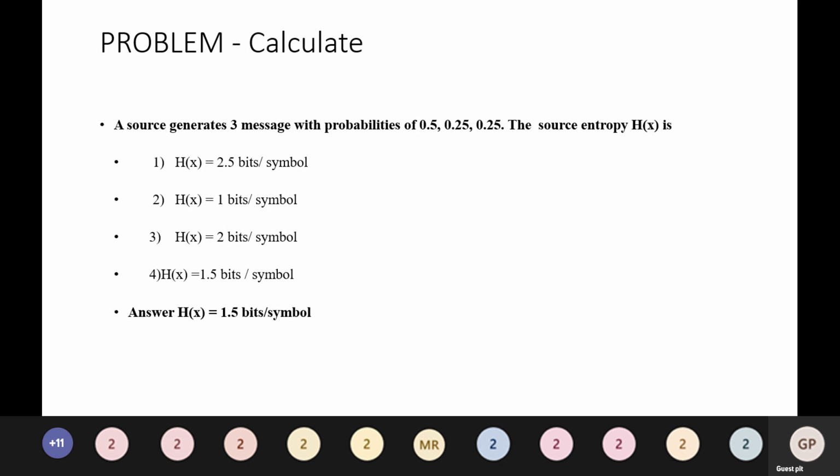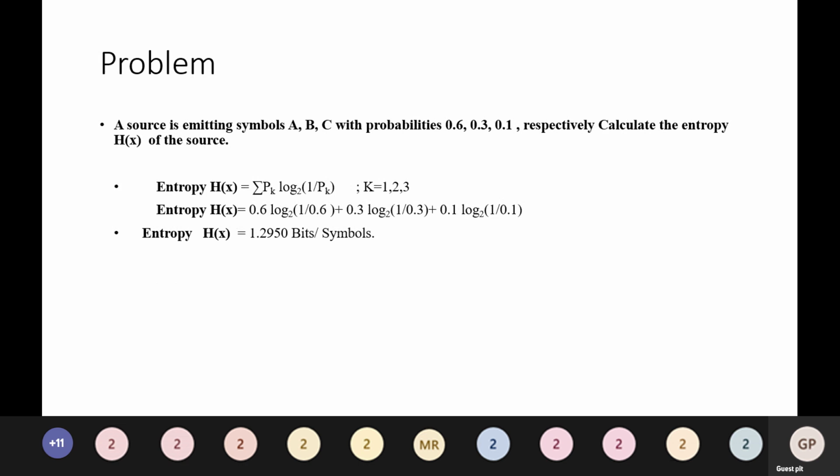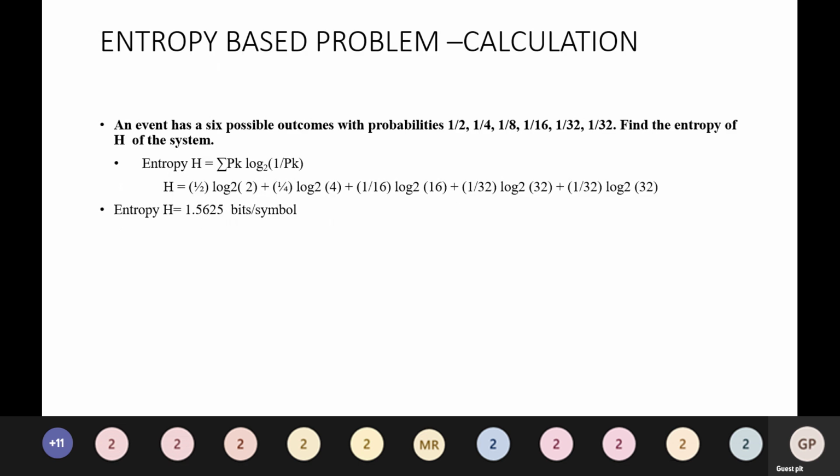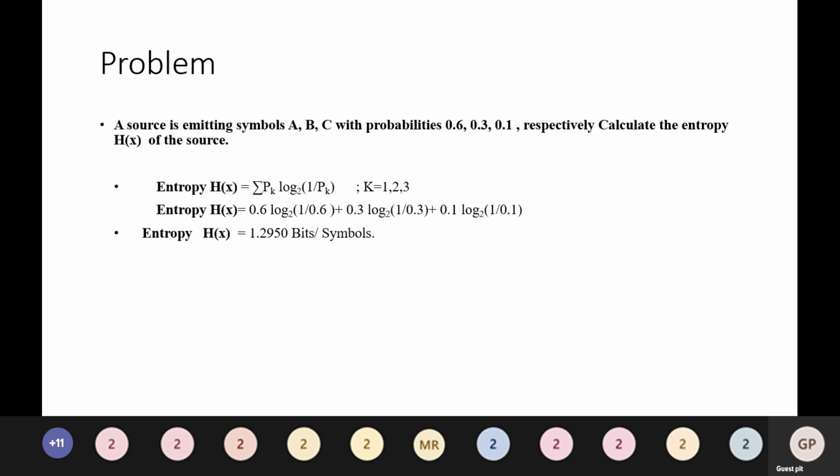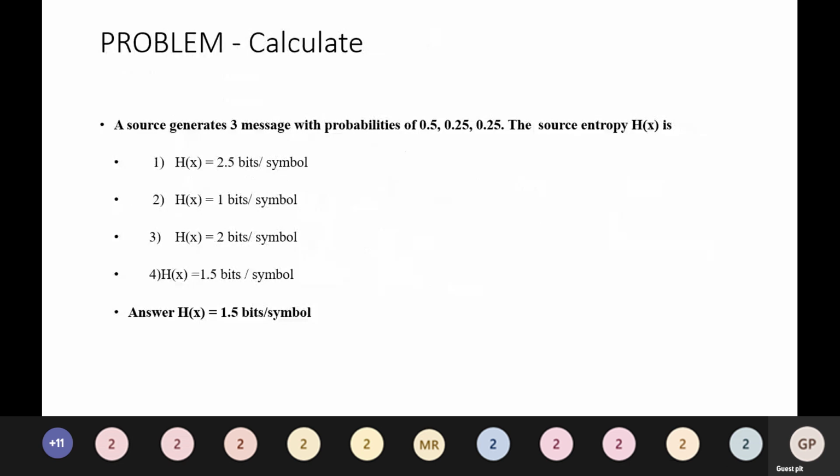We know how to calculate the source entropy H of X, using which we can compute this. After substituting in the formula, you will get the answer for H of X. The answer will be 1.5 bits per symbol, so that is option 4. Source entropy H of X is computed as 1.5 bits per symbol.